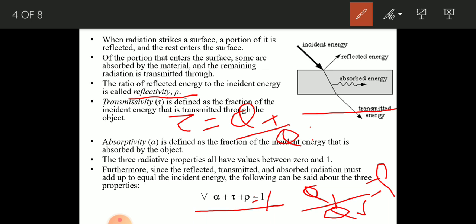And in case of a black body, tau and rho are 0, and you will get alpha equal to 1. That means whatever light is incident on the body, all of it will be absorbed. So neither is it transmitted nor reflected. It is totally absorbed by the body, and that is the reason why it appears black.